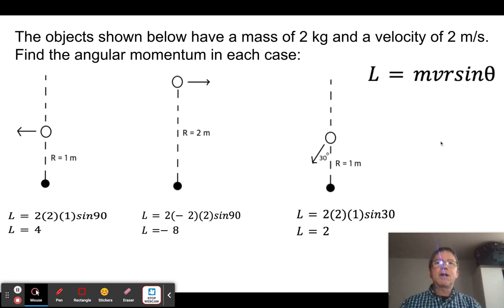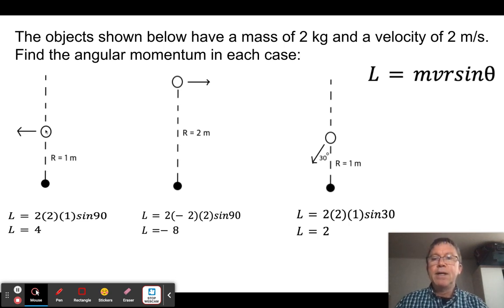So let's look at this here. I have objects shown below. Each have a mass of 2 kilograms. They each are traveling at 2 meters per second, and the black dot represents a pivot point, and the dashed line represents a line of action. Let's just see what the angular momentum of this ball is in each of these cases.